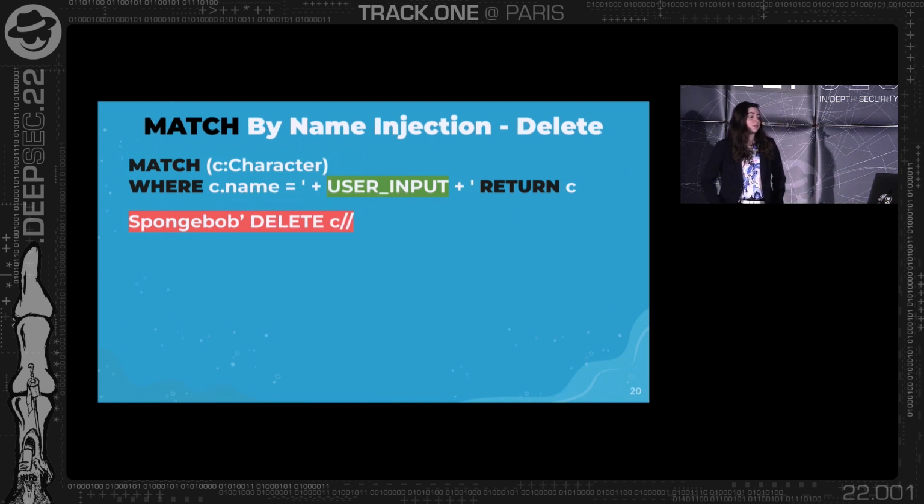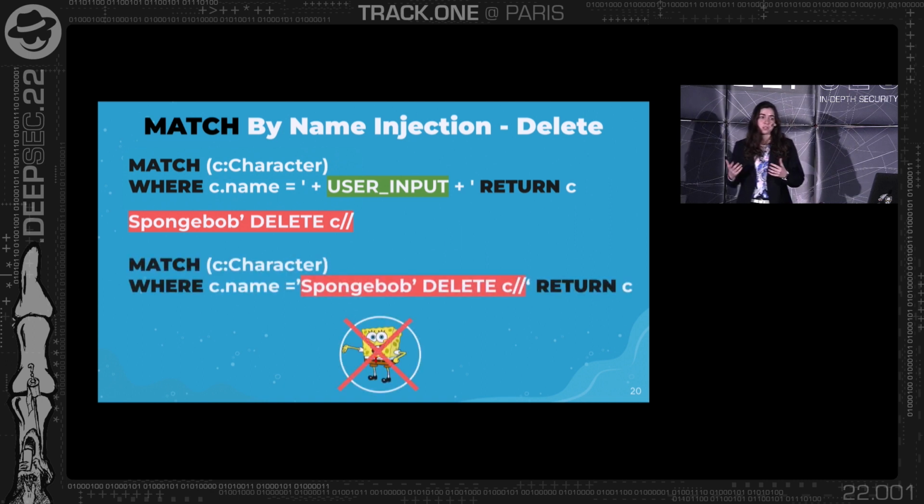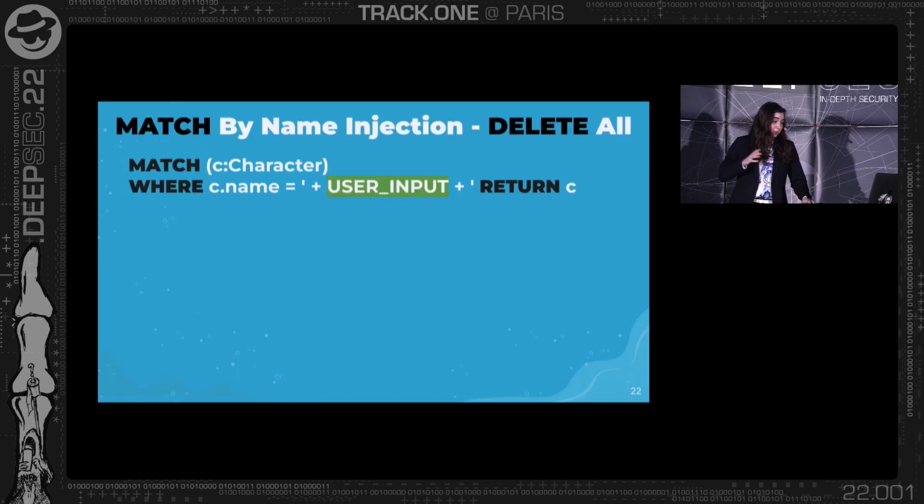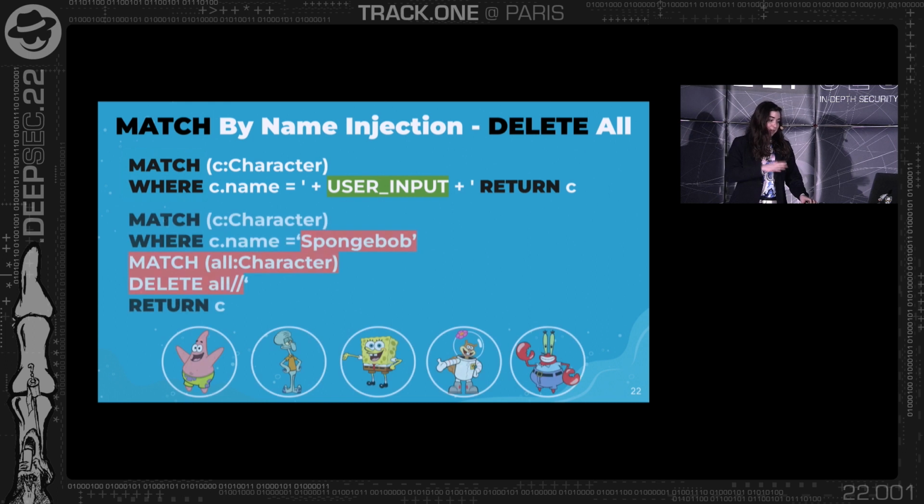So the next example will be to delete. We don't want only to get data, we want to actually tamper with other data. So we will inject here delete C, so that we will be able to delete the node of SpongeBob. But we don't want to delete our own poor node, we want to delete other nodes as well. So what we will insert will be, in the same example here, this one.